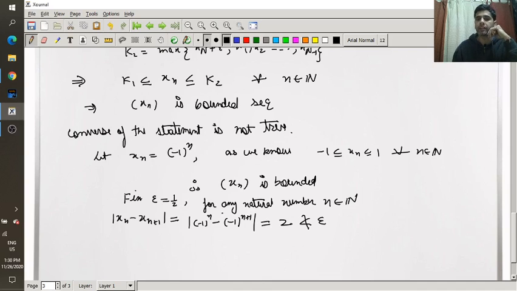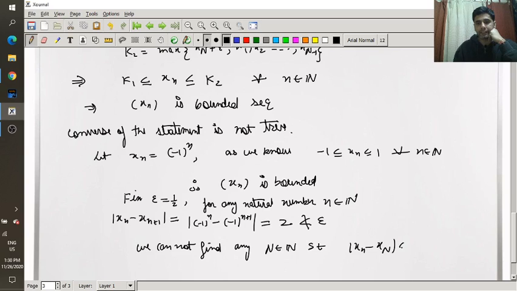If I take 1, then it also contradicts our result. So we cannot find any capital N belongs to natural number such that the difference of xn and xm is less than epsilon for all n greater than equal to capital N, right?